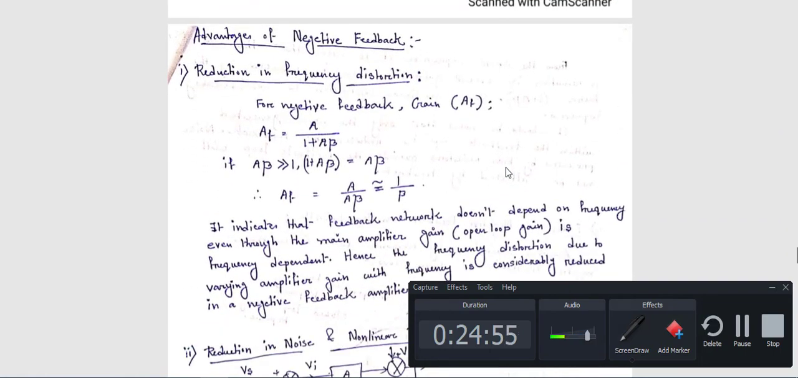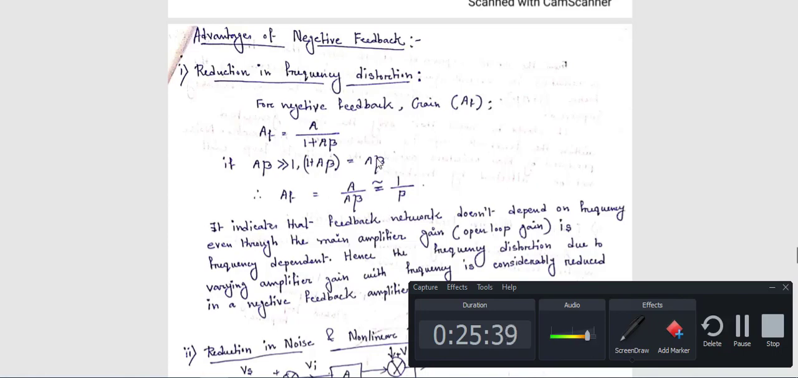Next, advantages of negative feedback. We can use a feedback amplifier as positive as well as negative, but mainly when you want to design an amplifier circuit, in that case negative feedback is preferred. Why? Because in case of negative feedback, there is a reduction in frequency distortion. Suppose some portion of frequency is distorted. Now if you use a negative feedback amplifier, then you can easily eliminate the distorted frequency. That's why this is so advantageous.